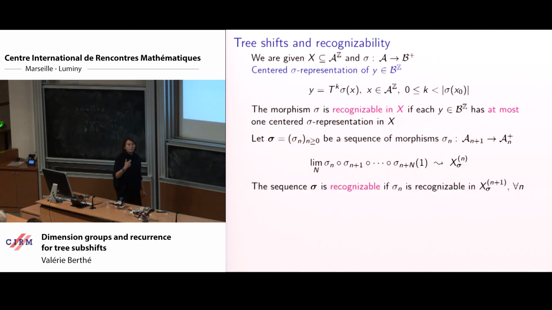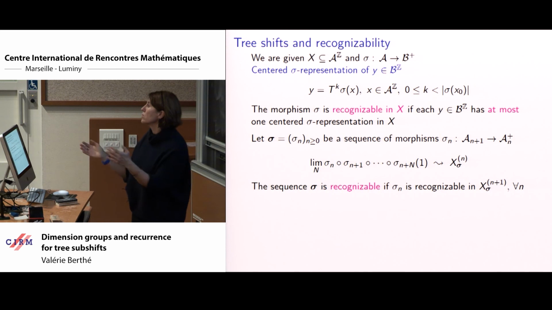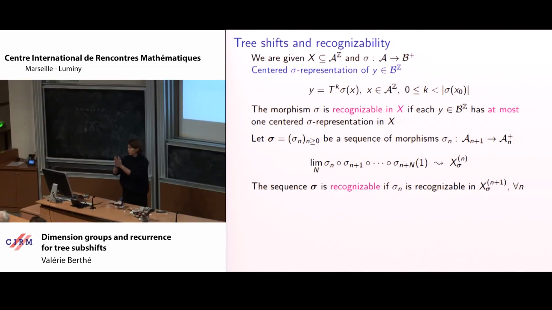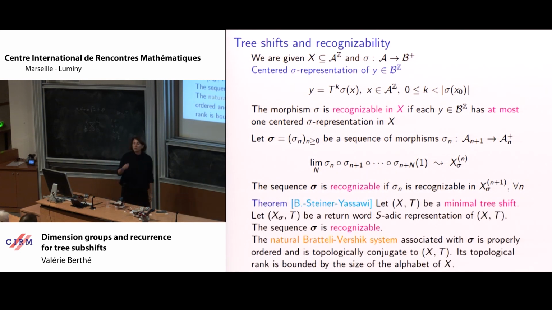We can think of recognizability for the S-adic framework. We have a sequence of morphisms. For each, we have a sequence of shifts that correspond to starting the decomposition from some level on. Then we can say that a sequence is recognizable if sigma is recognizable for every stage, from each level to each level. And what is nice is that with this property that our return words form a basis of the free group, we have recognizability.